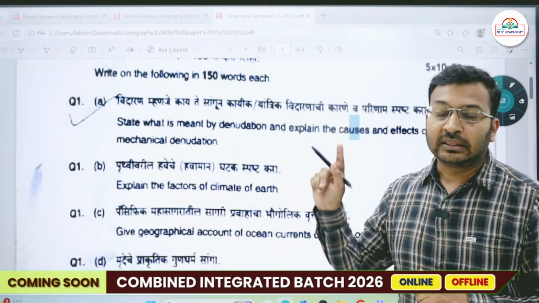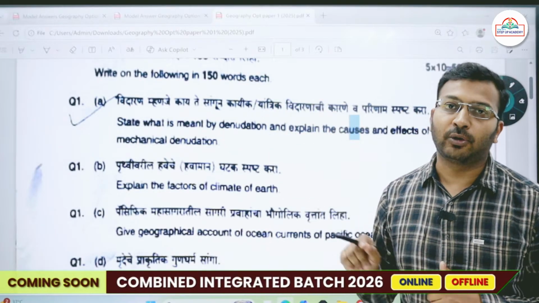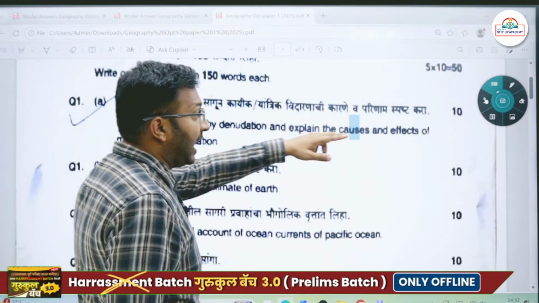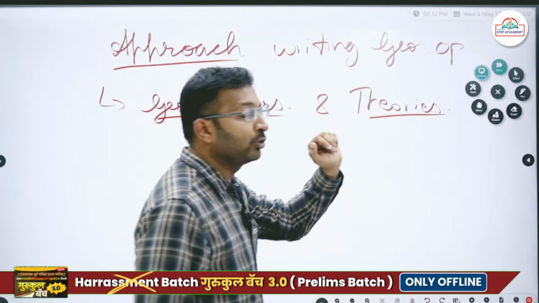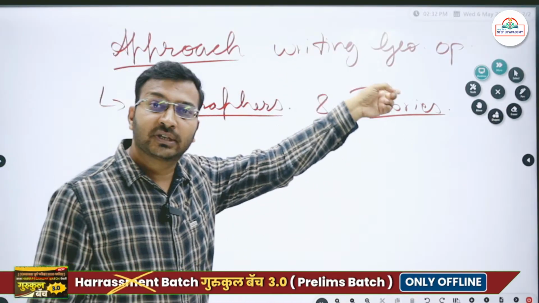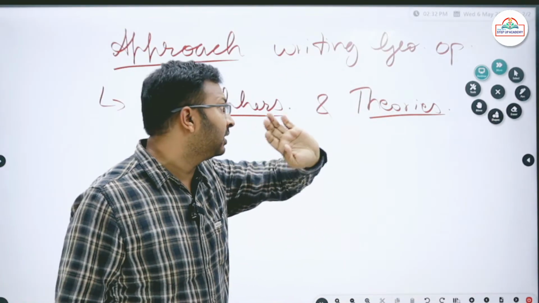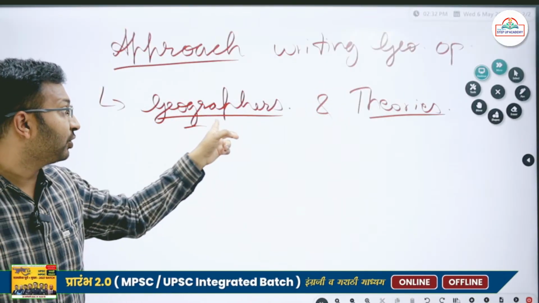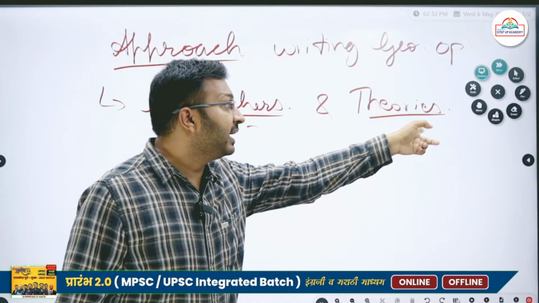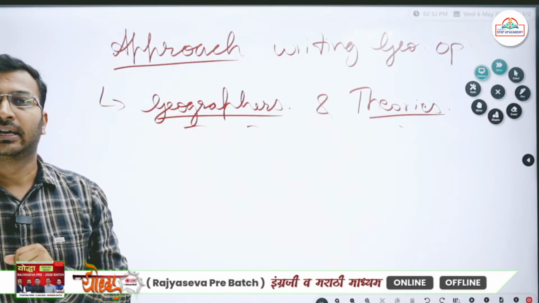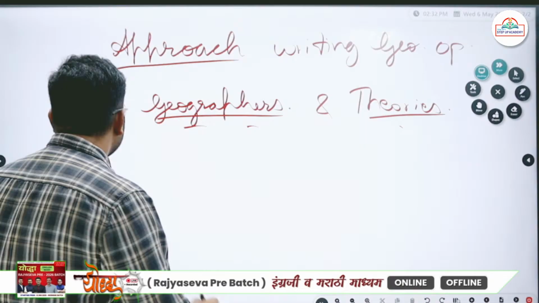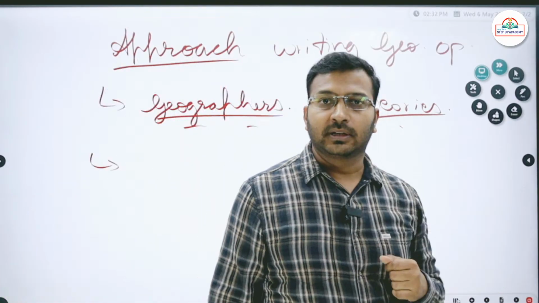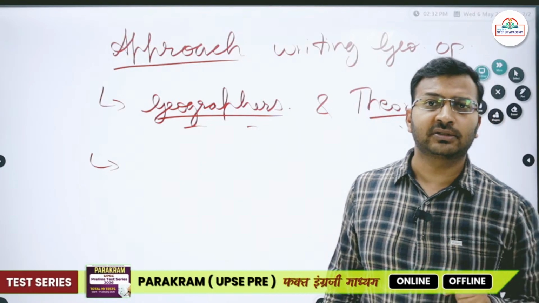But that is not what is expected from you by the MPSC. You have to have a very different approach while writing geography optional answers, or any other optional. You have to have a very strong command. You have to have a list of geographer names, along with the theories that they have given.